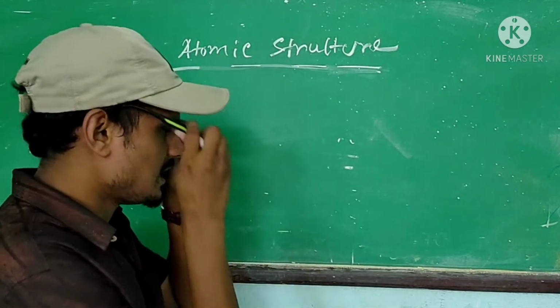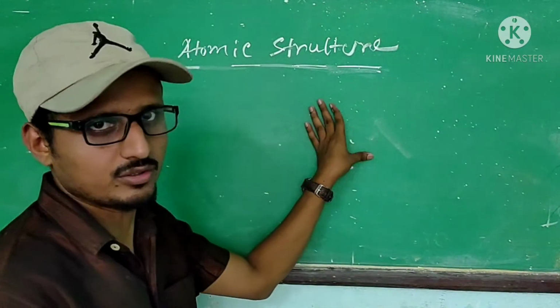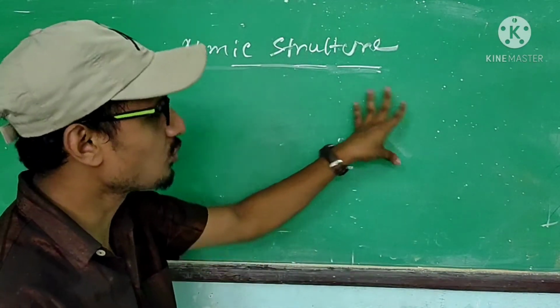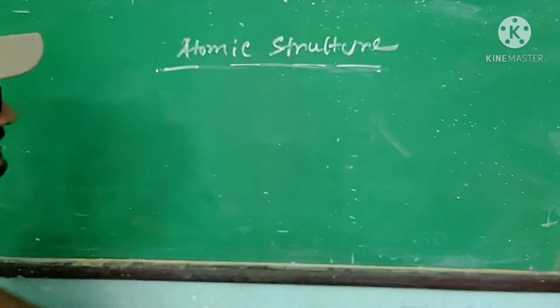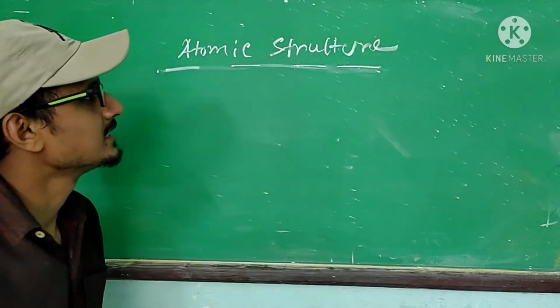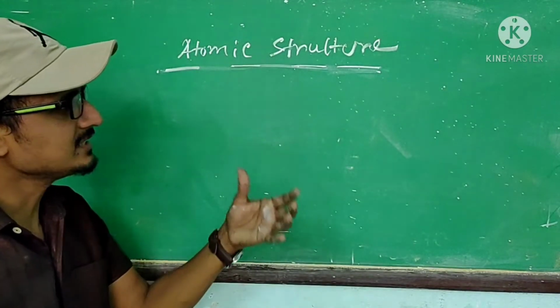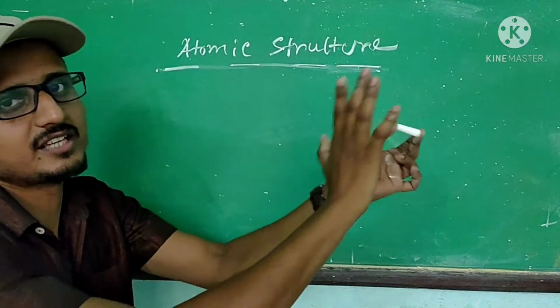After that, William Crookes and John Dalton made some experiments, and from there they observed that again matter consists of small particles, and they are the atoms.